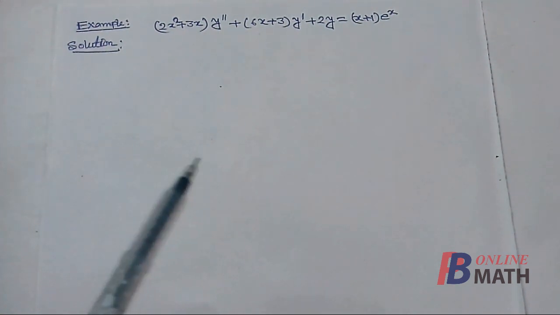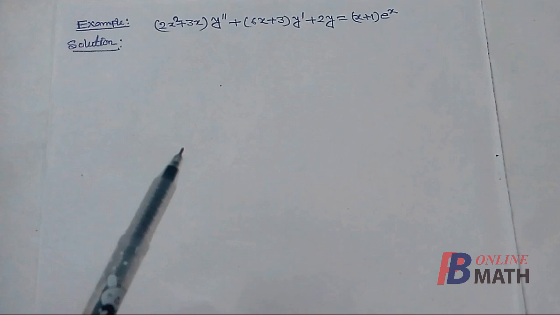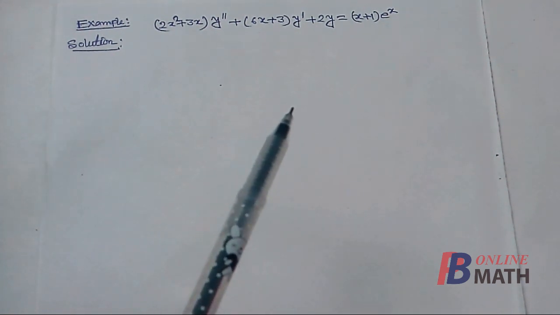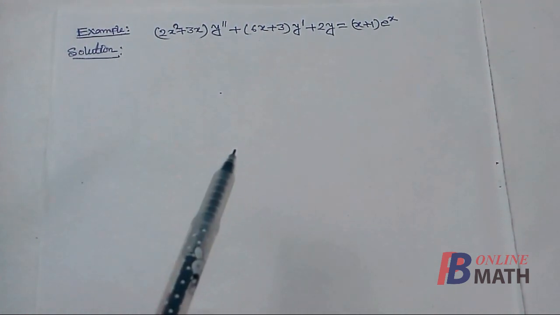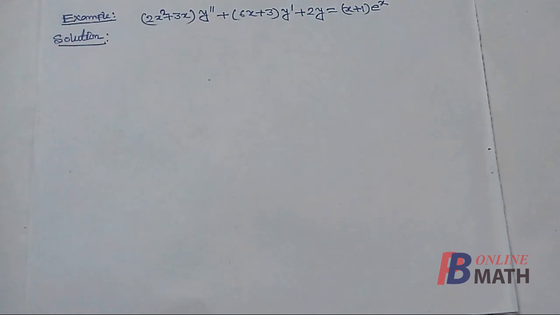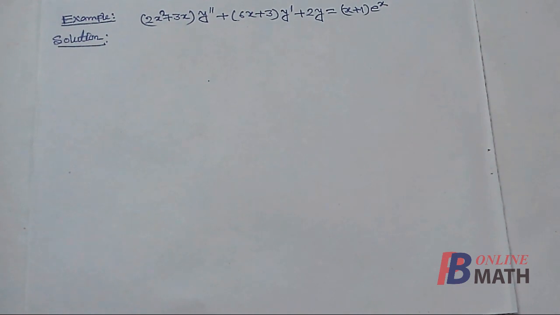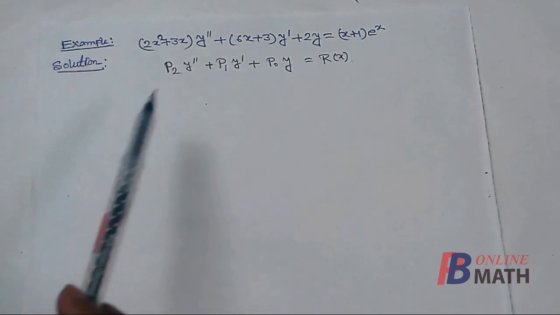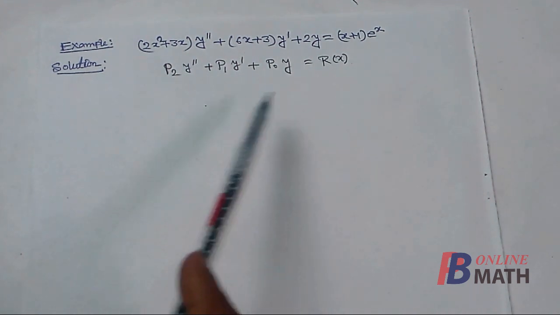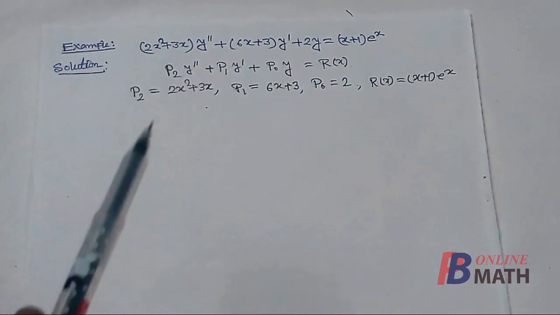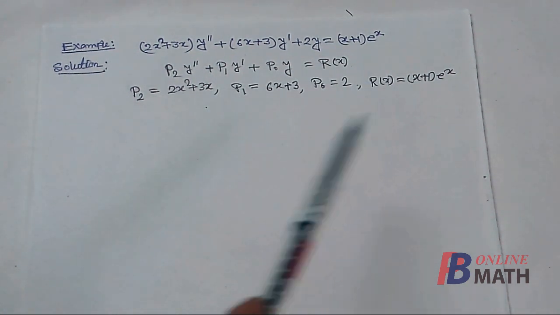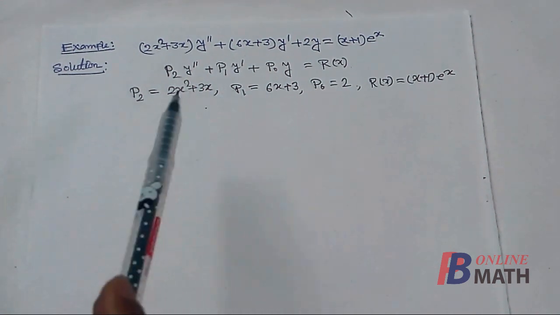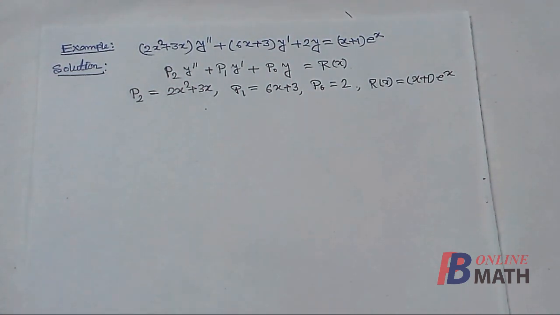Let us consider this linear differential equation of second order, and here we find that the equation is not homogeneous. So first of all we shall prove that this is an exact differential equation. Before that we shall compare this equation with the general form of a non-homogeneous linear differential equation. We know that this is the general form of a second order linear non-homogeneous differential equation. Now if we compare these two equations, we shall find that the values of p0, p1, p2 and R(x) are given by this. So remember that y double dash means the double derivative with respect to x.